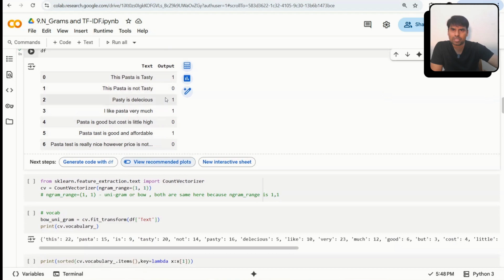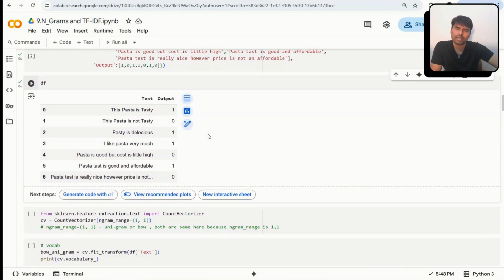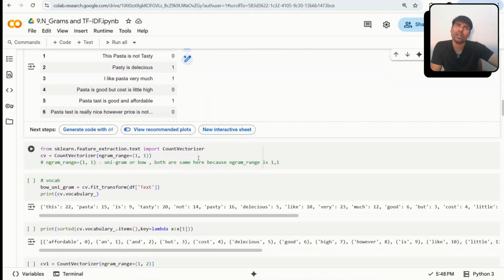So now let us solve this problem using NGram, the same thing I did in my previous video where I showed you how to use bag of words. The concept is pretty much the same, the logic is pretty much the same. Only the approach is different.